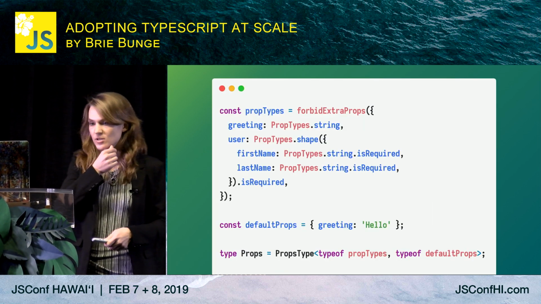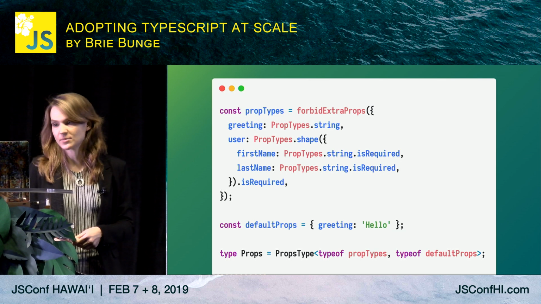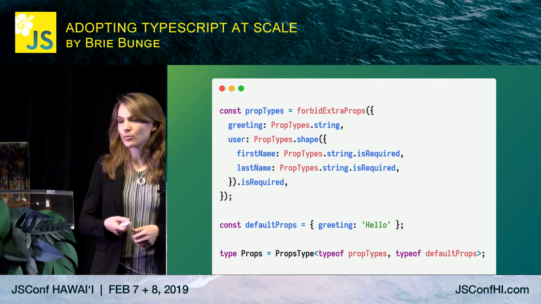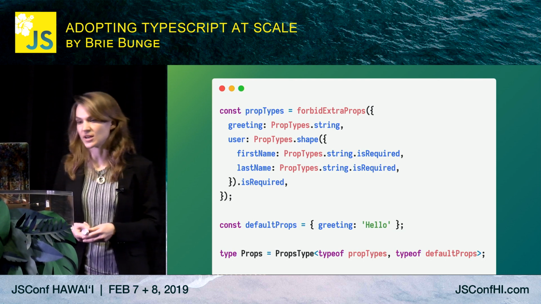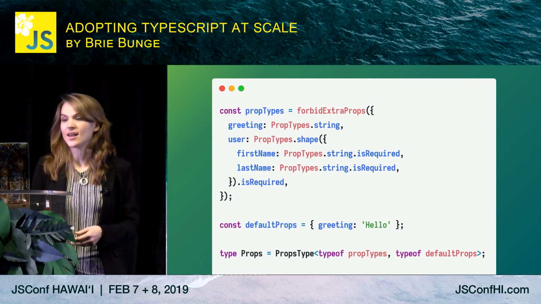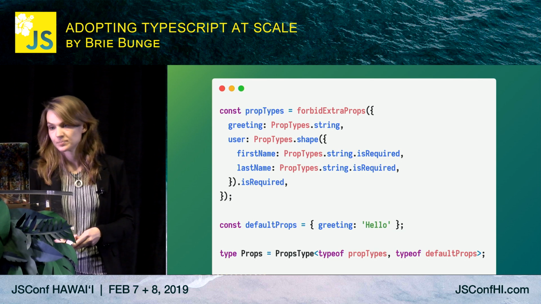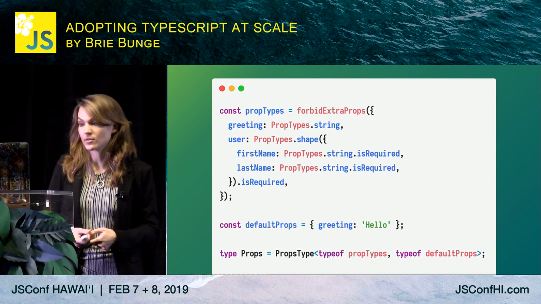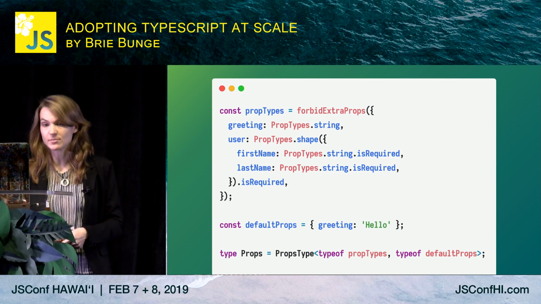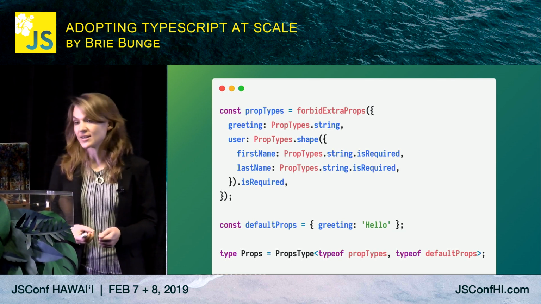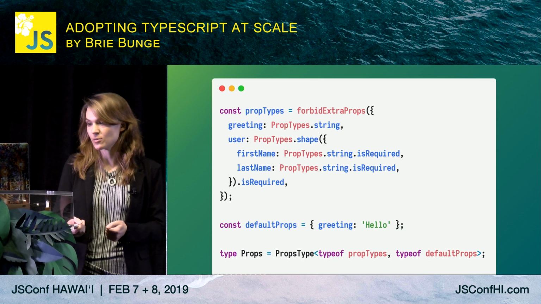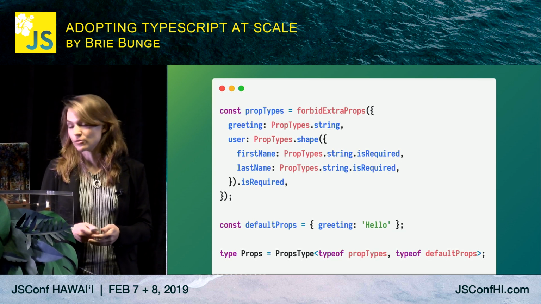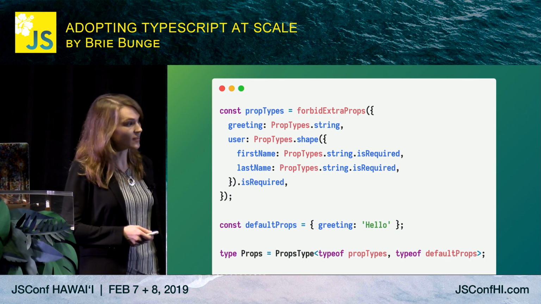In JSX, we use prop types on our React components for runtime type checking. When converting a JSX component to TSX, we can either remove the prop types in favor of a TypeScript type, or keep the prop types and add a TypeScript type in addition. In our shared React component library, for example, we wanted to keep prop types so that JavaScript consumers could still get runtime checks, but to avoid declaring a second type that would need to be kept in sync with those prop types, we created a props type utility that is able to derive the TypeScript type given the prop types and the default props.